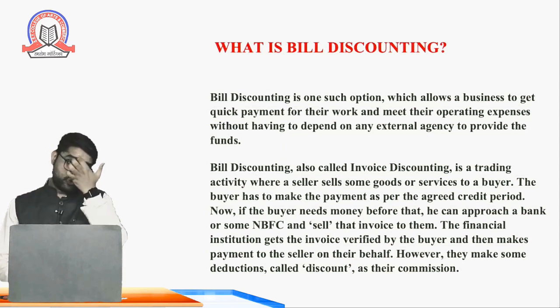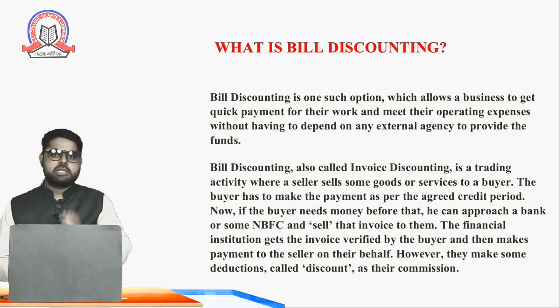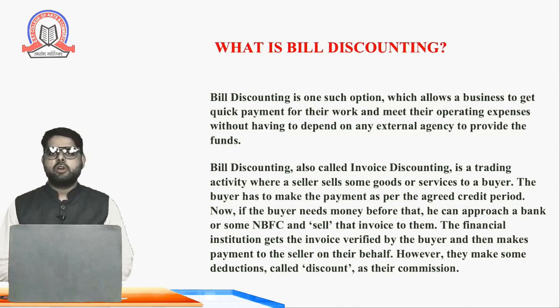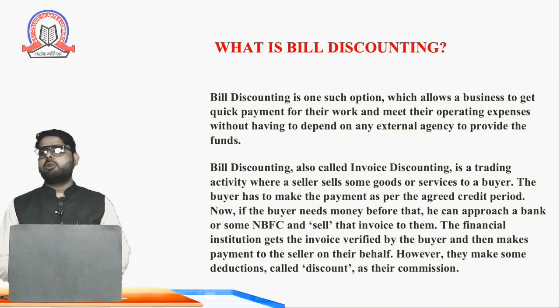One day the seller wants some money, and he goes to the bank and gives that promissory note, saying my customer will give payment of rupees 1 lakh after 3 months. So what will the bank do?